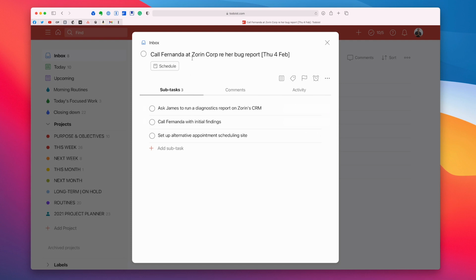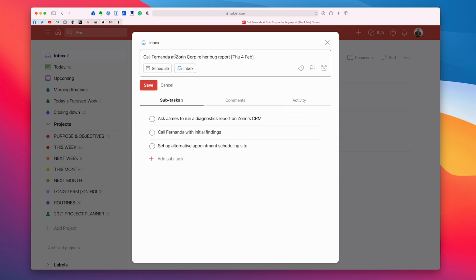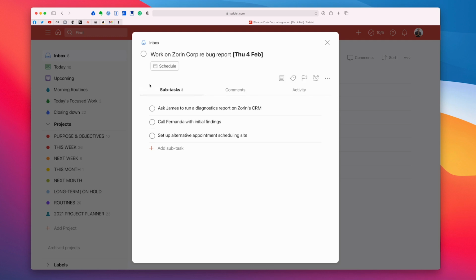So they're here. And what I'm going to do here is, again, we go back to work on, because I don't need to call Fernanda anymore. So work on Zorin Corp bug report. So I can remove that, like that. Thursday, 4th of February, I'm going to keep in there, because to me that's urgent because we need to deal with that very quickly. I would just change that. I would put the exclamation marks either side of the date. That highlights the date for me. Save that, and you'll see that this is now highlighted, is bolded.